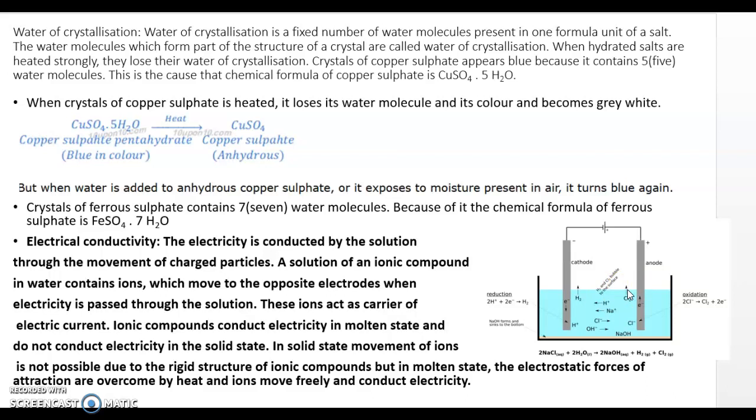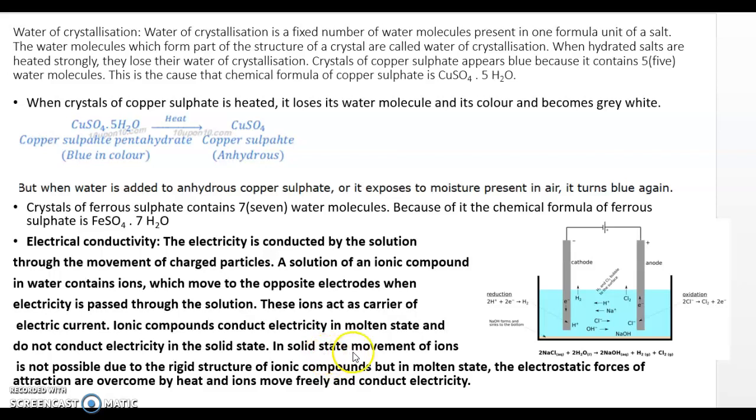Anion, anode, so that is A-A. Cation, cathode. A cation is positive, so it gets attracted towards the negative electrode, which is the cathode. Then an anion is negative, so it gets attracted towards the positive electrode, which is the anode. So like this it is.